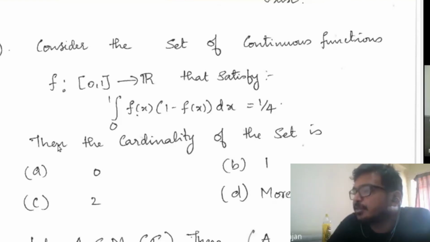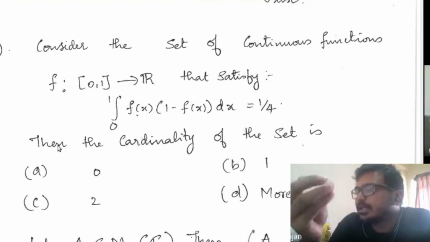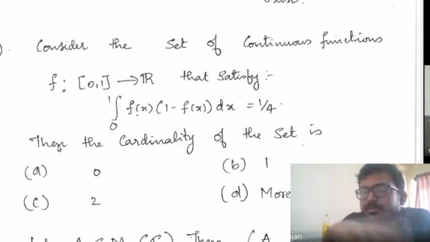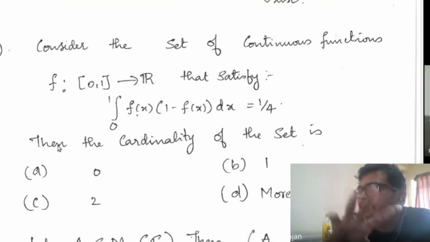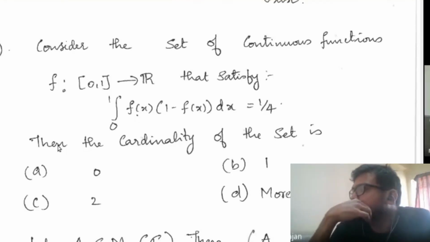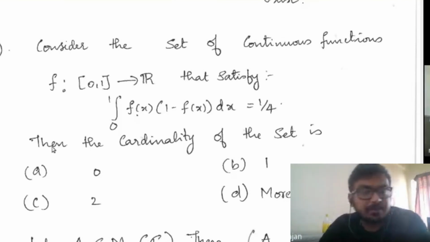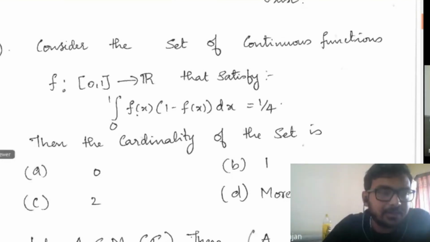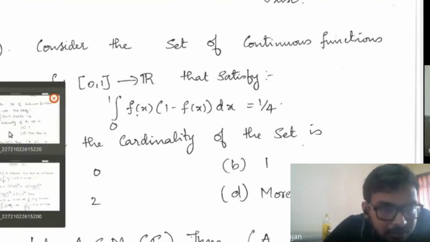I repeat, you expand the integrand, that is f of x into 1 minus f of x, and then apply completing the square. You make it a perfect square by adding some extra terms, and you'll get an idea. I think I'll explain the answer because a few of them are given the correct answer, so I'll explain it.